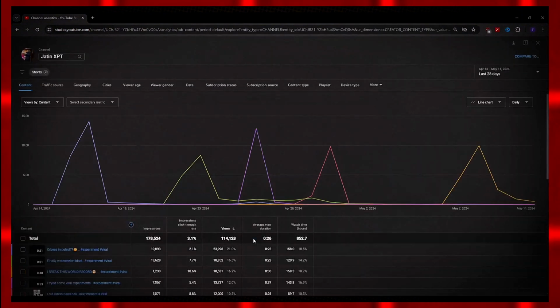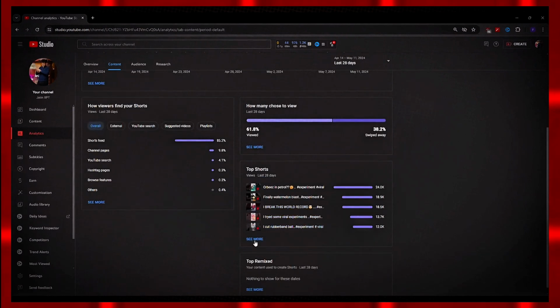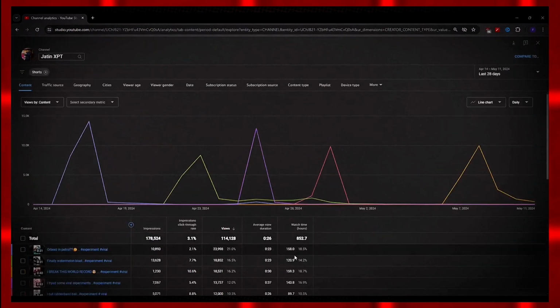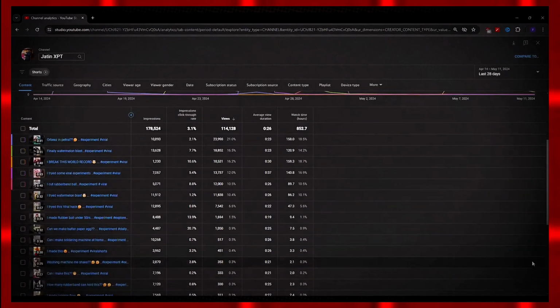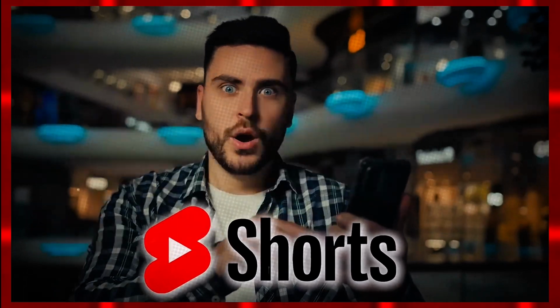Simply open your YT Studio, click on Analytics, go to Content, select the short option and go to Top Shots and click on this See More option. Here you can clearly see how much CTR is coming from which short of yours and what are the total impressions and all. It is known that the views on the shorts come by click.